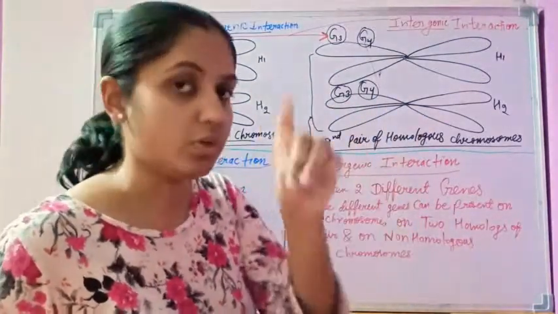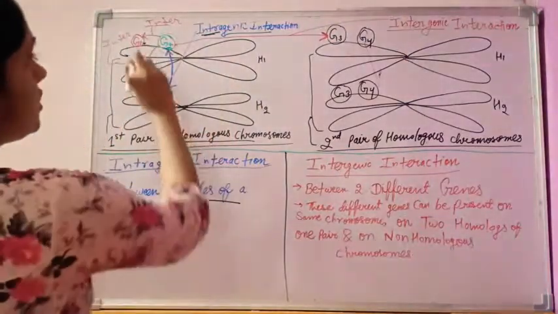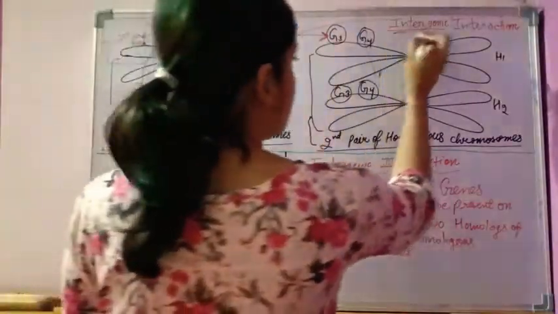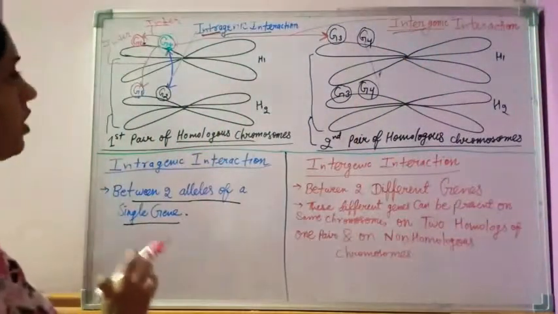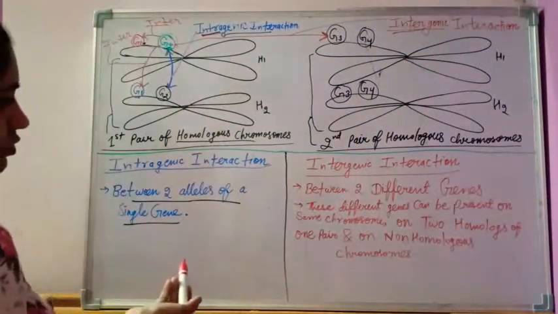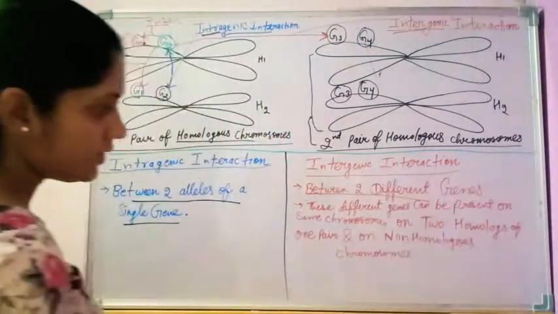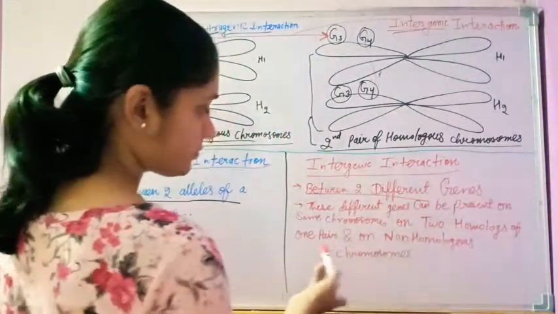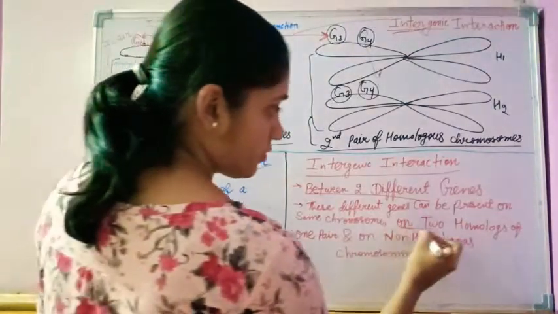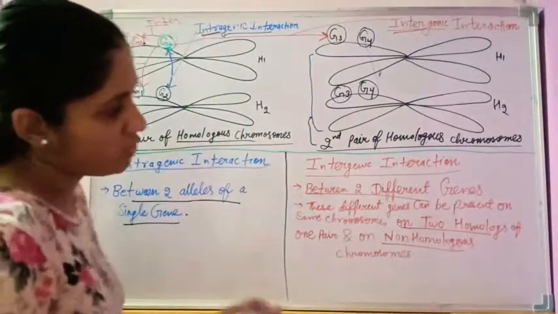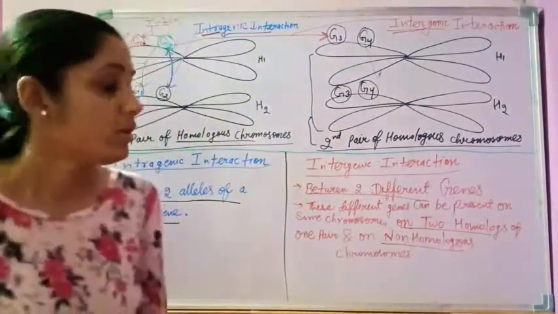Remember these terms. Okay. So you understand these two types of gene interactions, intragenic and intergenic. I have written this: two homologs, non-homologs. Okay. So you can understand.